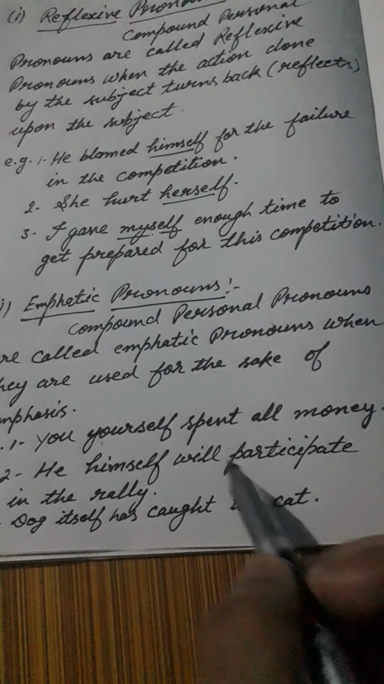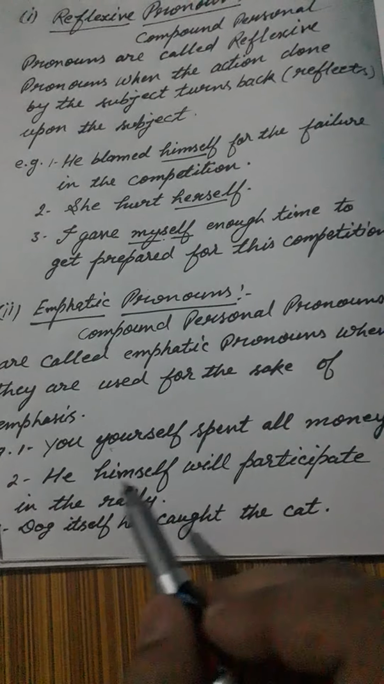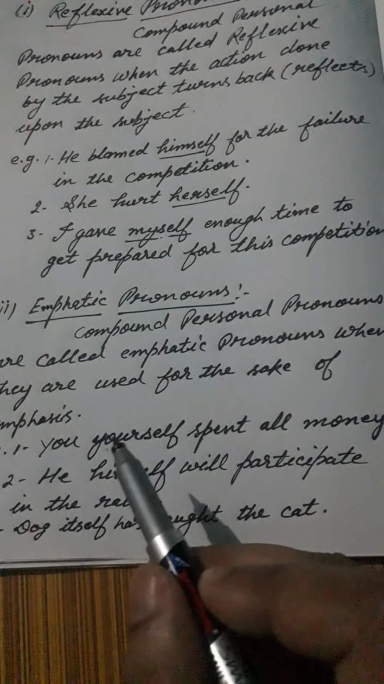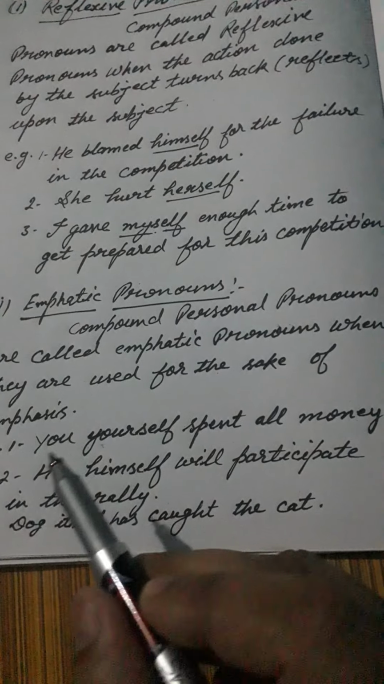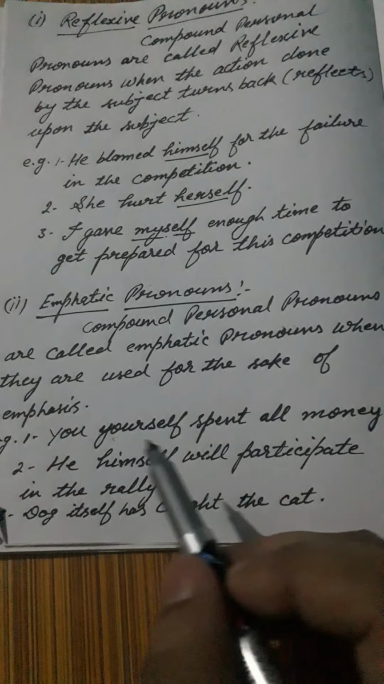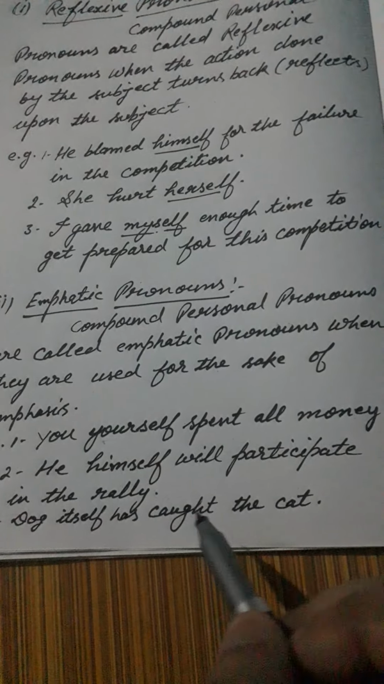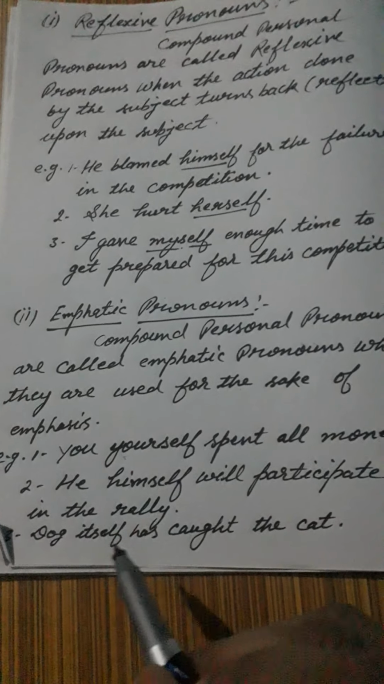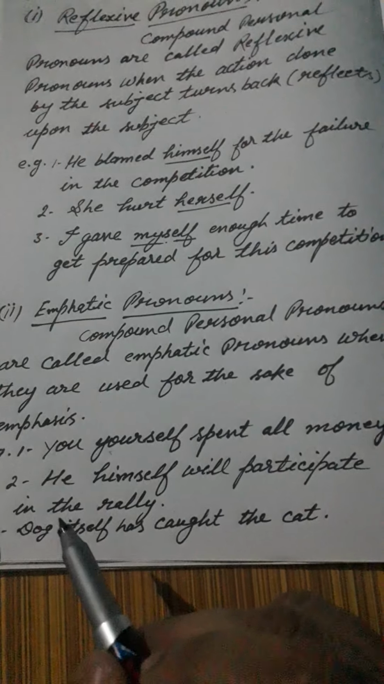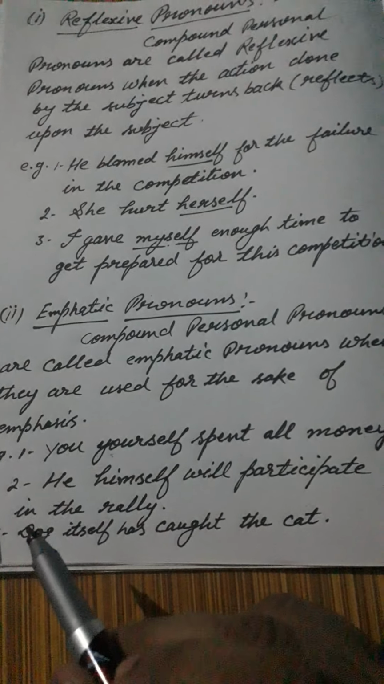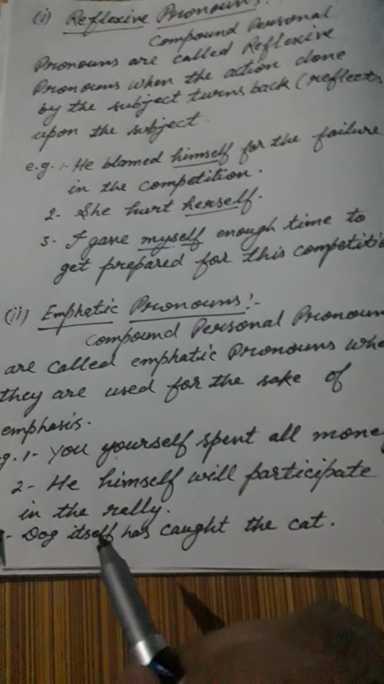He himself will participate in the rally. So you find that here himself puts an emphasis on the pronoun he. So here himself is an emphatic pronoun. The dog itself has caught the cat. In this, itself is a pronoun that puts emphasis on the dog. So here itself is an emphatic pronoun.